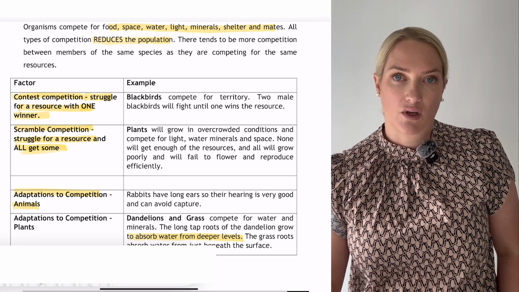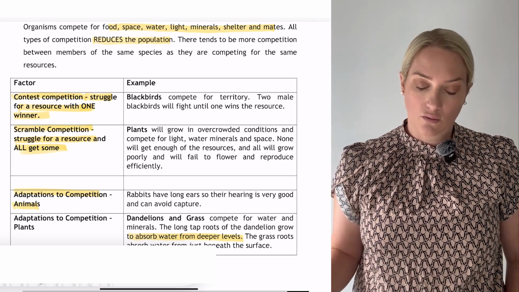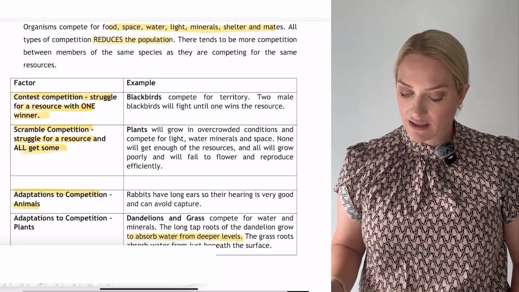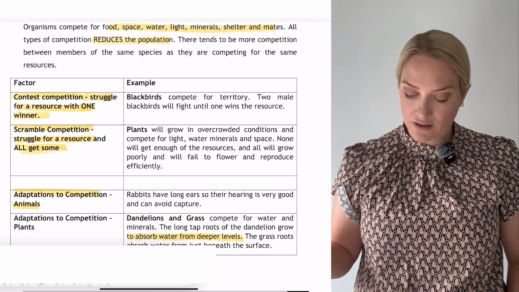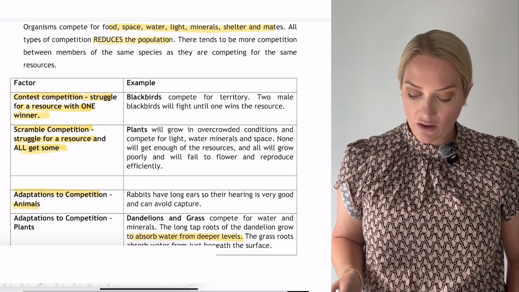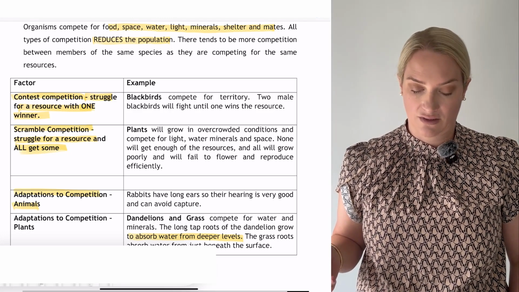The second definition is scramble competition. Scramble competition is a struggle for a resource and all will get some. I have an example here. Plants grow in overcrowded conditions. They'll compete for light, water, minerals, space. So none of them will get all the resources. They'll all grow poorly and they may fail to flower and may fail to reproduce.